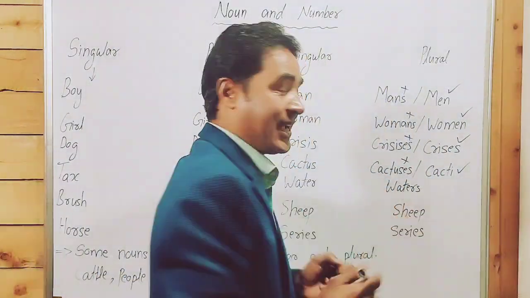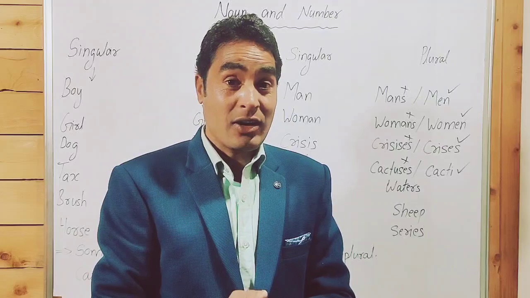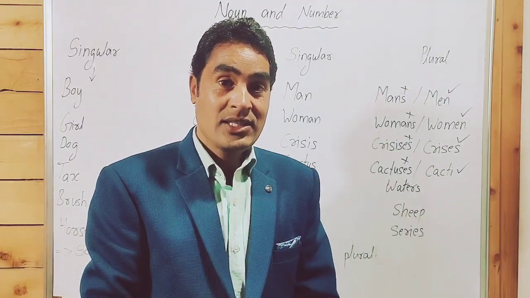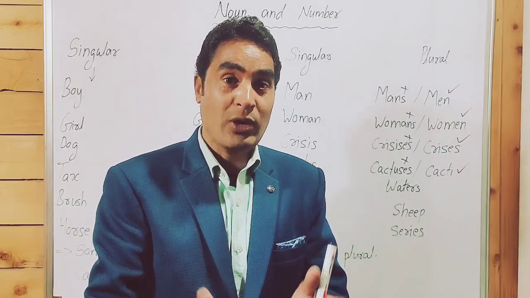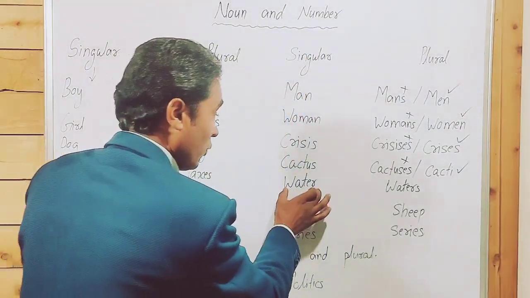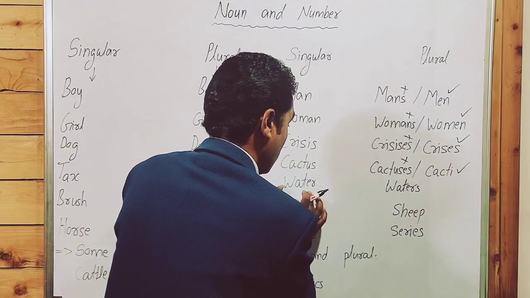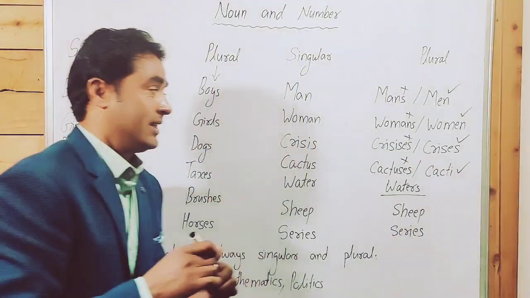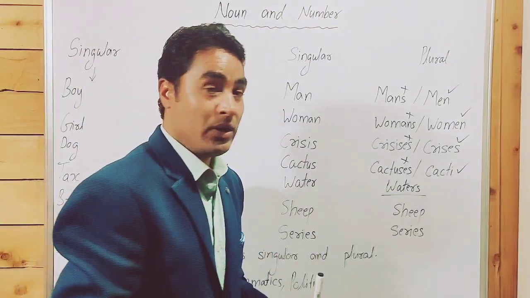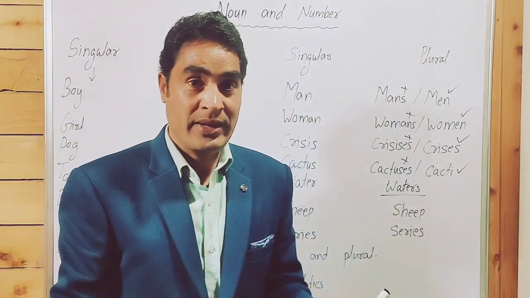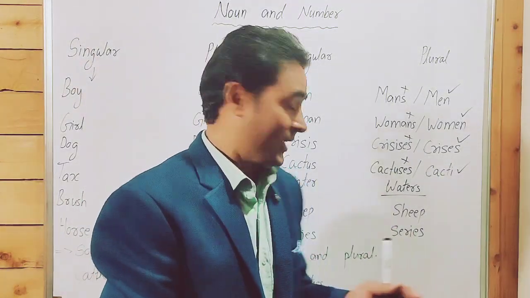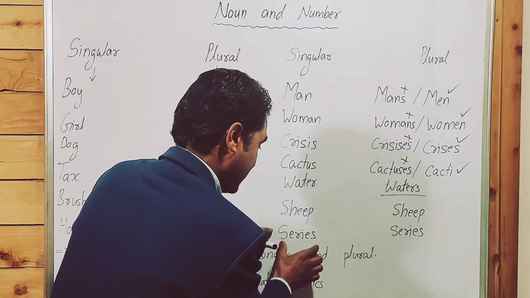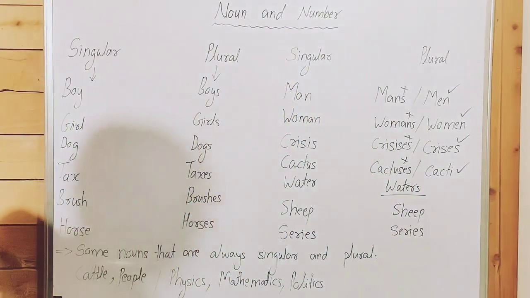Water, waters. Guys, some nouns give us a different meaning when they are plural. Water, you know very well about it. Water singular has one meaning. When we add s at the end of the noun, it's waters, and it has a different meaning. It's not plural, it's a different meaning. Ship, sheep, both are the same in singular and plural. Series, series, singular and plural both.